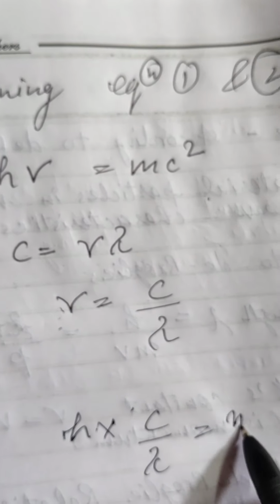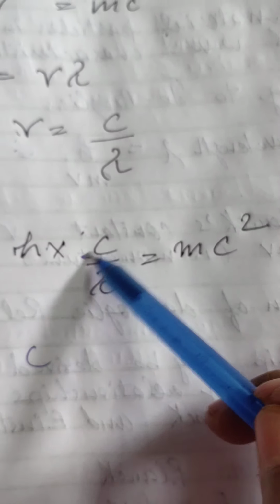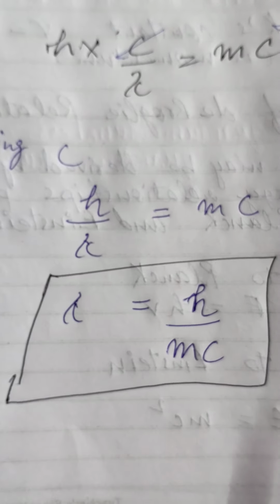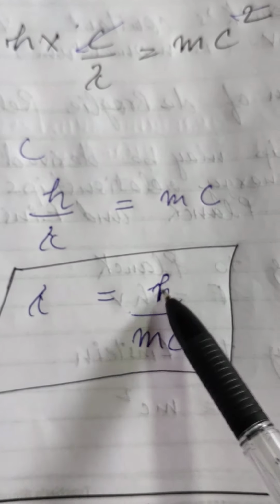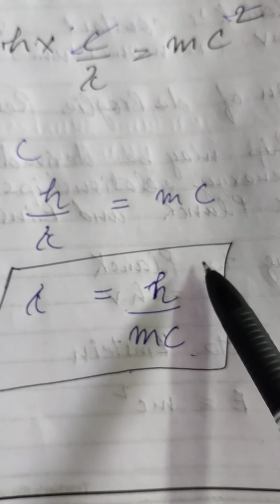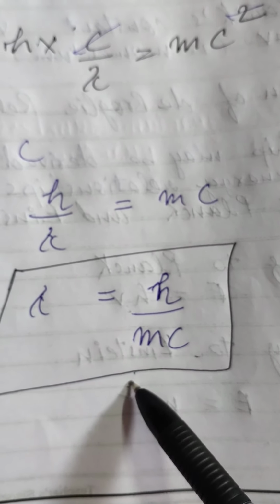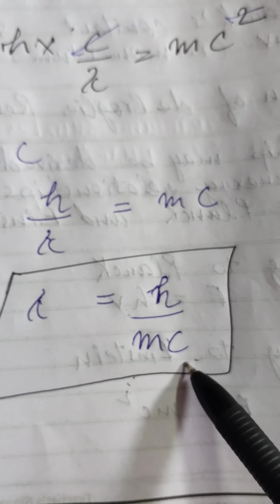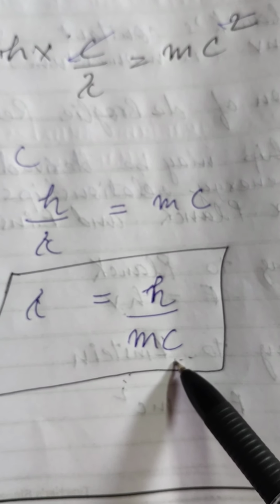So we get h into c upon lambda is equal to mc square. Now cancelling this c, we get wavelength lambda is equal to h upon mc. h is the Planck constant, m is the mass, and c is the velocity of light.